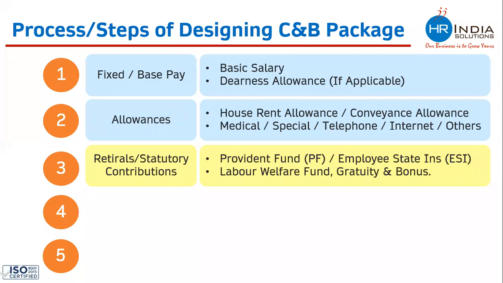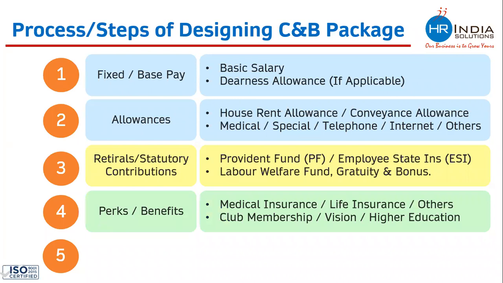Once you are done with 3 steps, the fourth step is to add the cost of perks and benefits which your company is providing. This can be medical insurance, life insurance, club membership, vision, or higher education. Whatever perks and benefits your company is providing to the employee, you can add the cost of that benefit in the CTC and Excel.